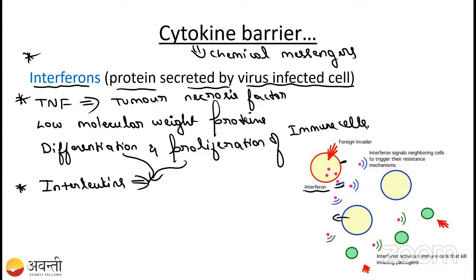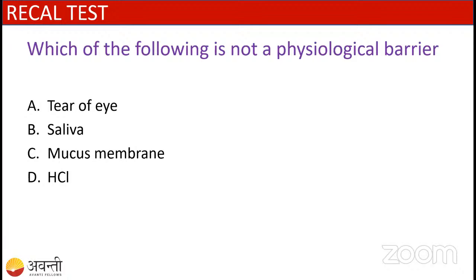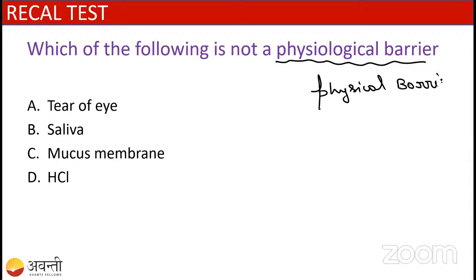Okay, fine. Here is a question for you. Can anyone tell me which one of the following is not a physiological barrier? Student, you have to remember the difference between a physiological barrier and a physical barrier. Okay, fine.